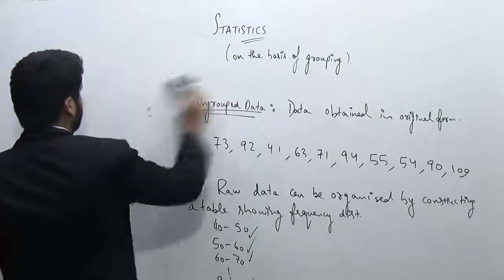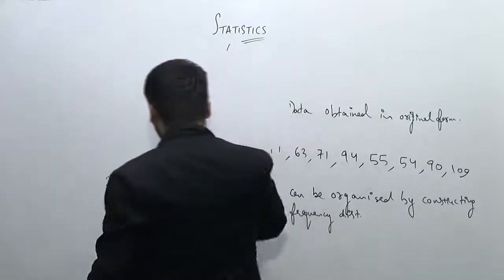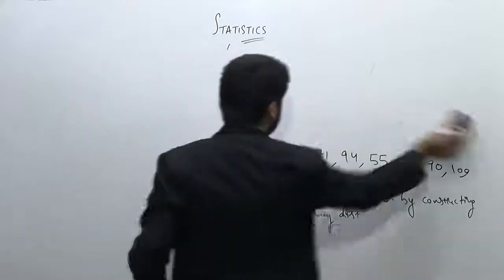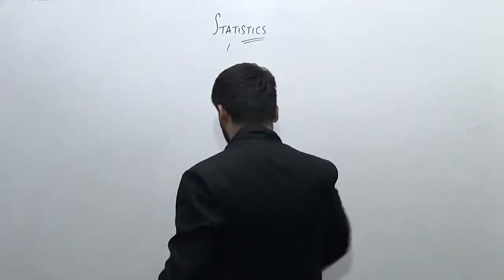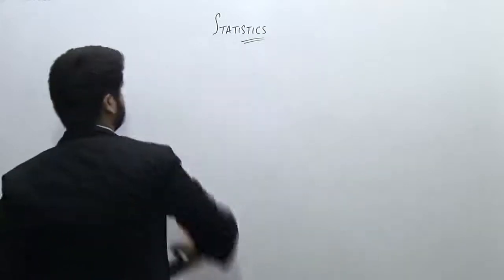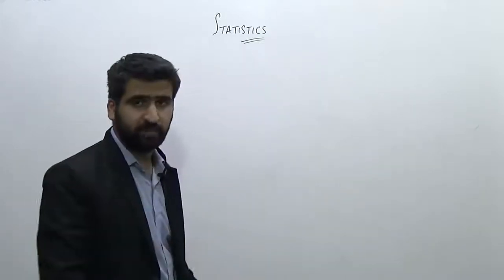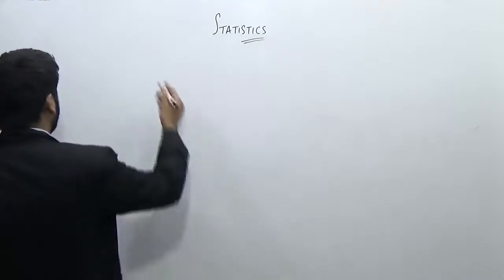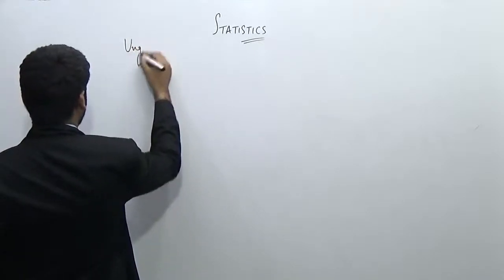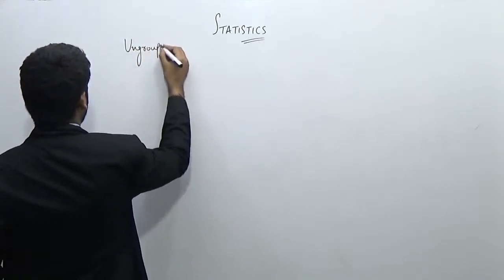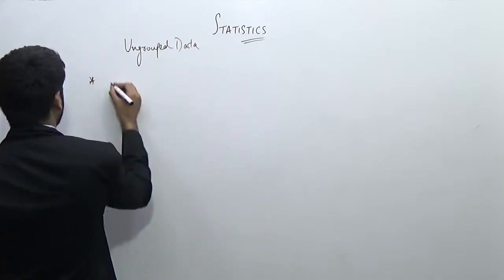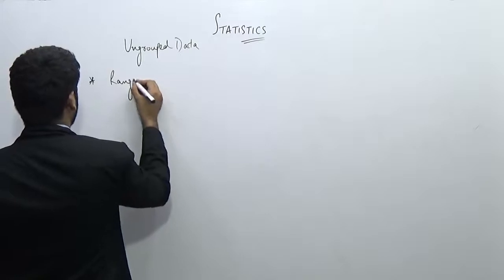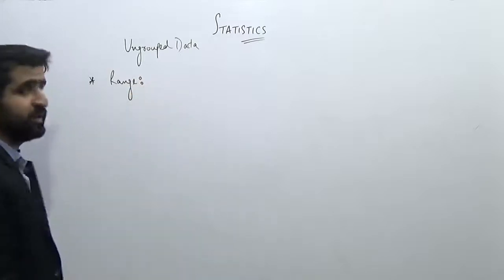So first of all, we'll see the ungrouped data and what are the terms needed in the whole statistics. We will understand them one by one. So in the case of ungrouped data, the terms which are very much used, the first one is known as the range and the second one is frequency.